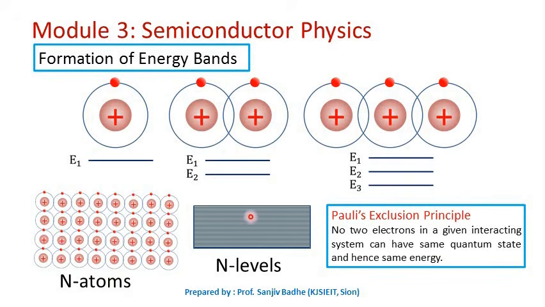So how are the energy bands formed? Energy bands are formed due to splitting of a single energy level into n number of energy levels, because n atoms form an interacting system when they come close together to form a solid. So in a solid, we will always talk about these energy bands.